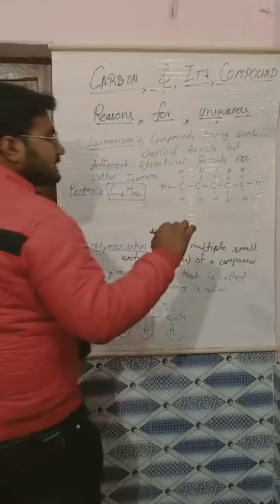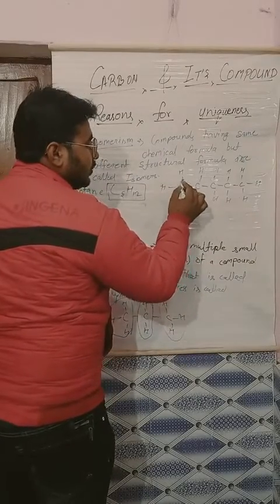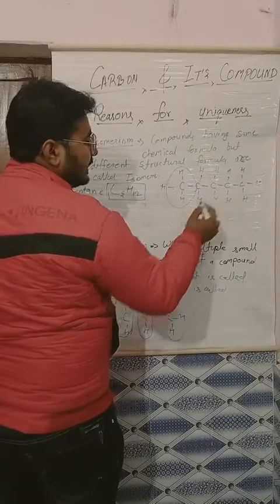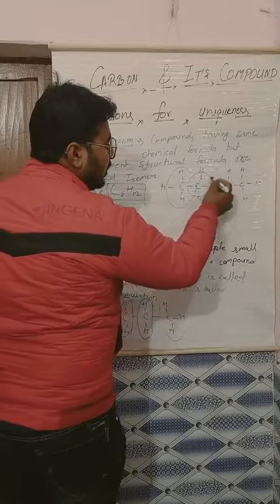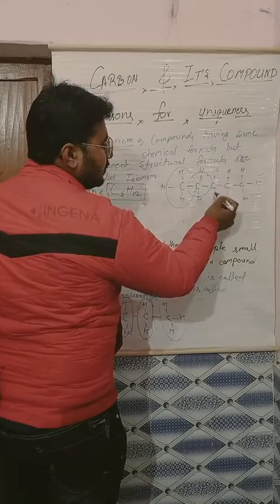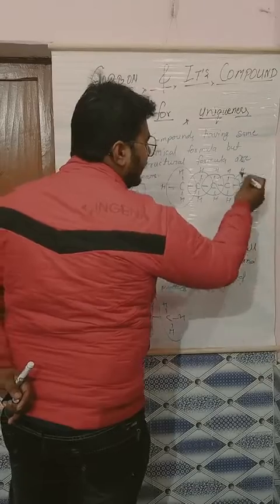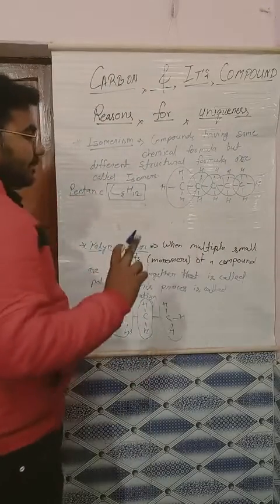What I had told you in the starting, that every carbon will have 4 bonds. So you can see this carbon is having 4 bonds. Then again the next one is also having 4 bonds. Like that you will see that each carbon is having 4 bonds, and here we have got one structure of pentane.